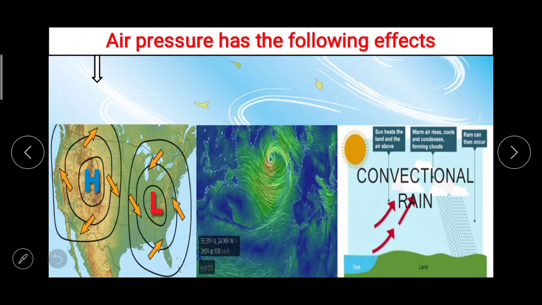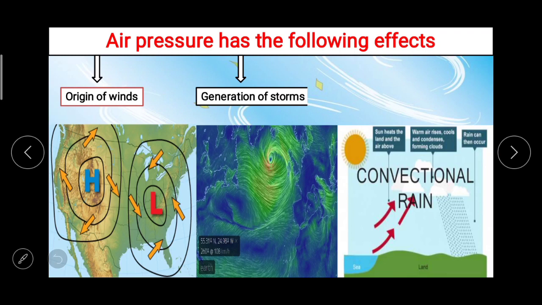Air pressure has the following effects: origin of winds because of air pressure, then the generation of storms and convectional type of rain. All these things happen because of air pressure.